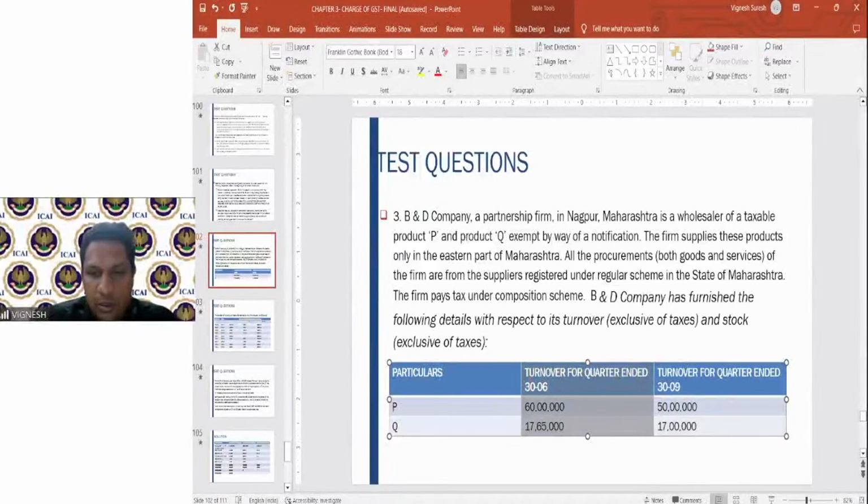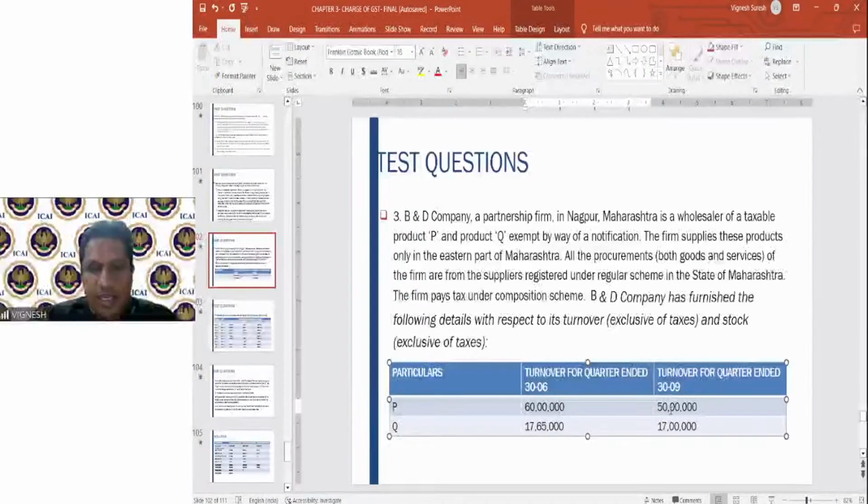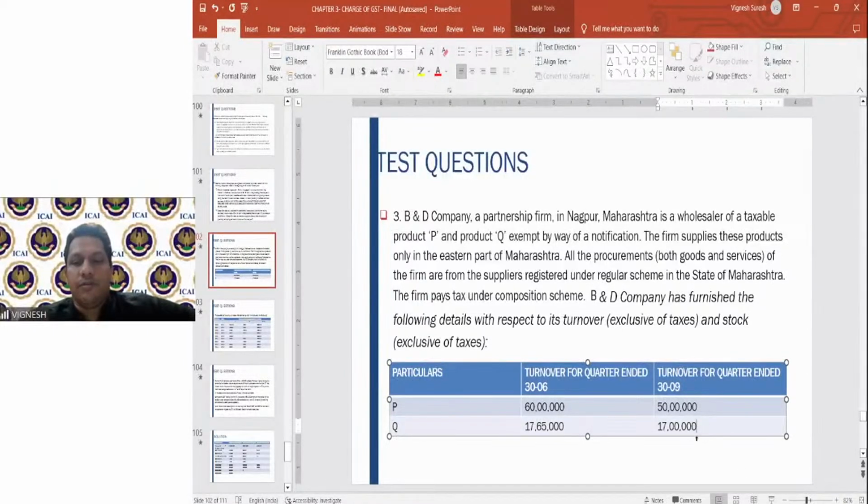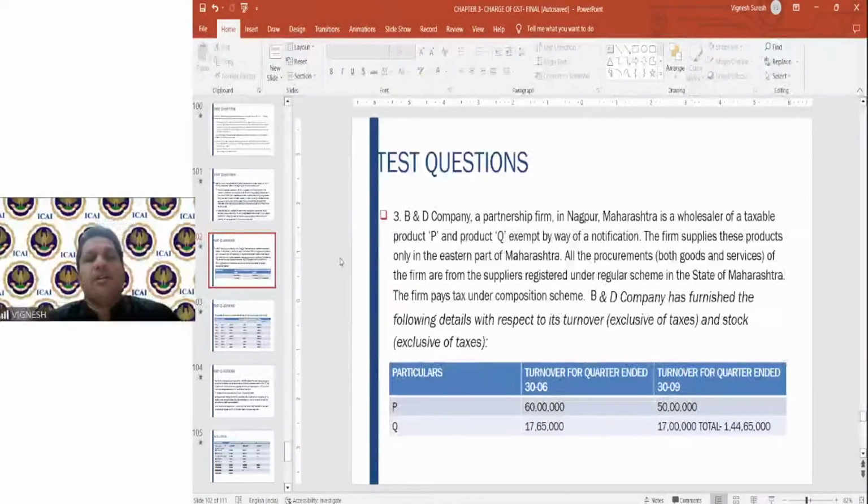All these four you have to take for the purpose of calculation. So 60 lakhs plus 50 lakhs is 1 crore 10 lakhs, plus 17 lakh 65,000 is 1 crore 27 lakh 65,000, plus 17 lakhs. This total comes to 1 crore 44 lakh 65,000. This is the total of all four. So that means till 30th September, it was less than 1.5 crores.